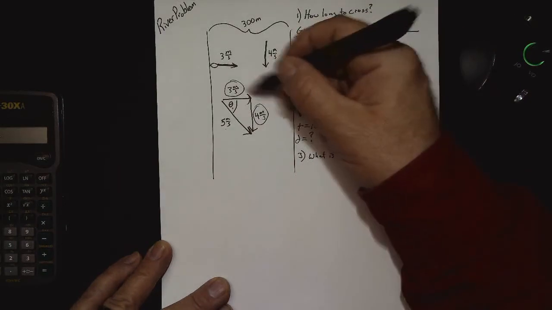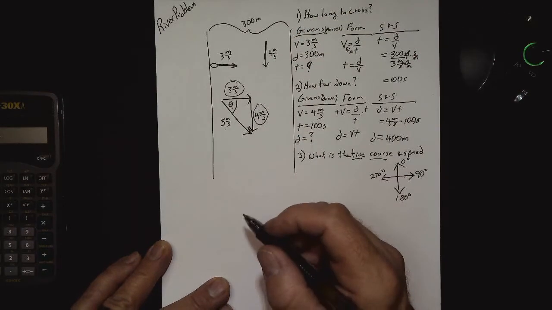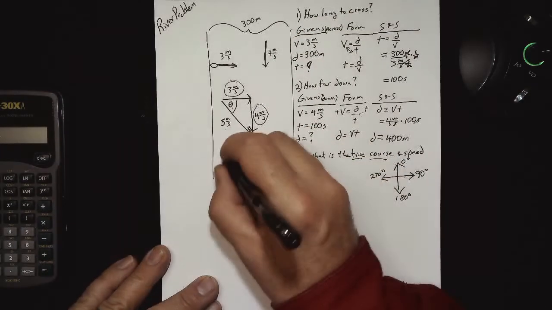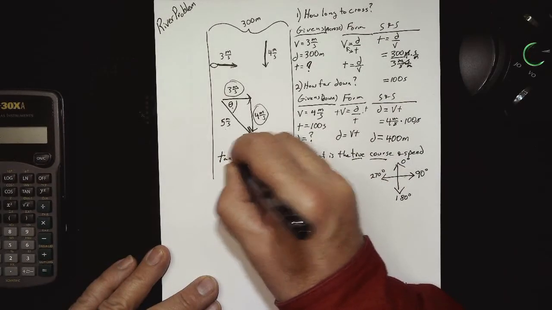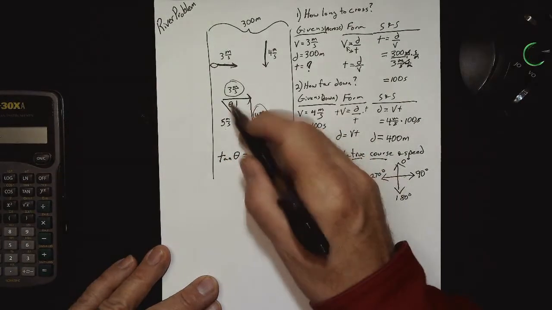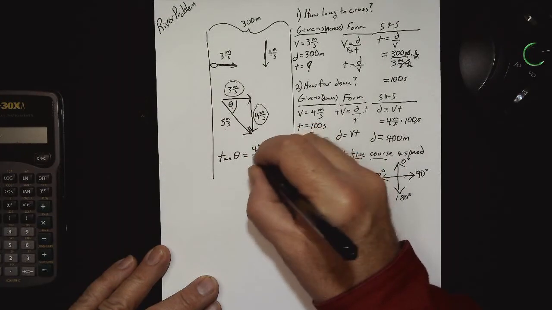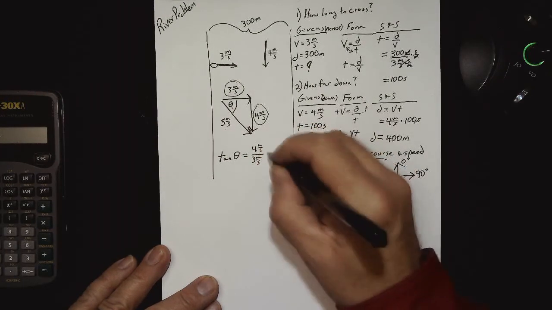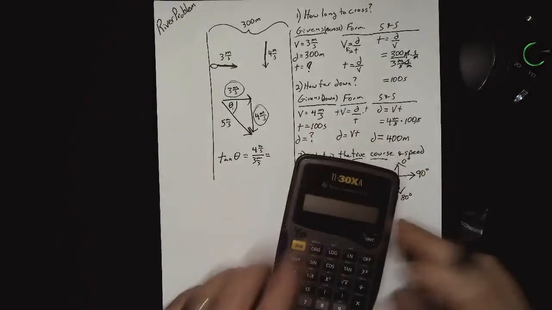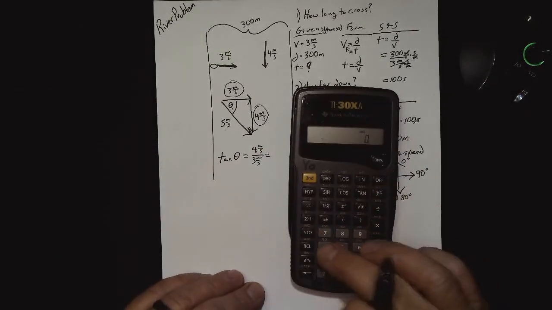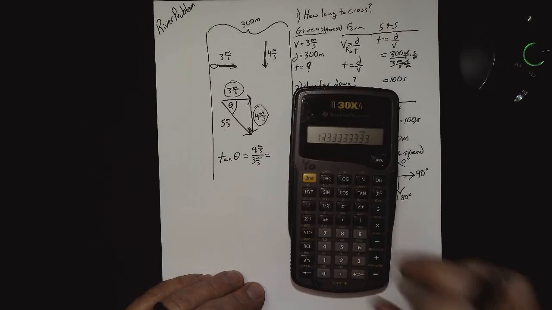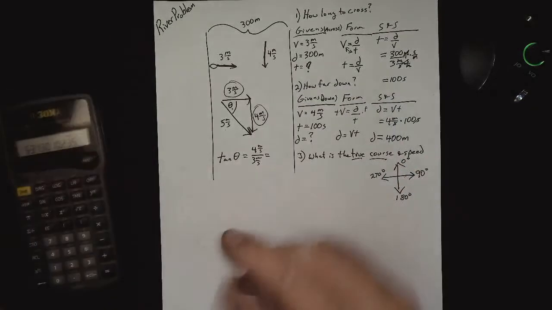So we would use the tangent function so that we're using the opposite and adjacent legs. So tangent of theta equals opposite, which is 4 meters per second, over adjacent, 3 meters per second. What does that equal? Well, we need a calculator for this one. So 4 divided by 3 equals, and press second tangent, and I get 53 degrees.